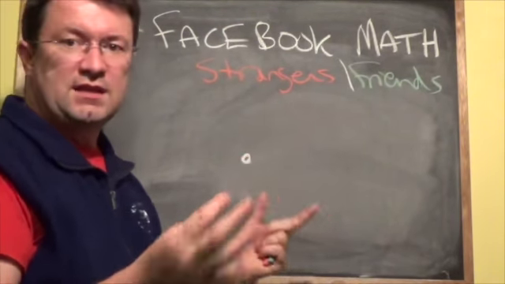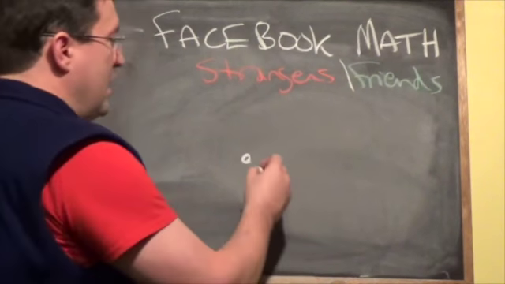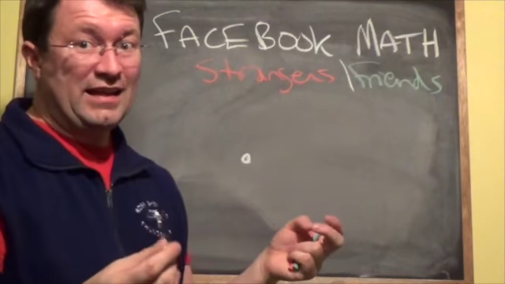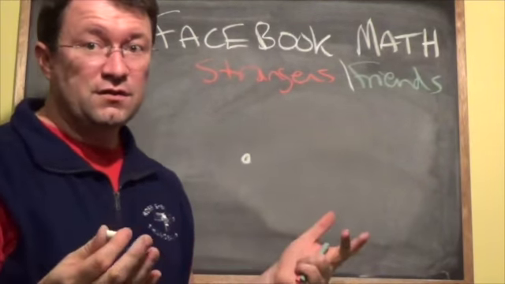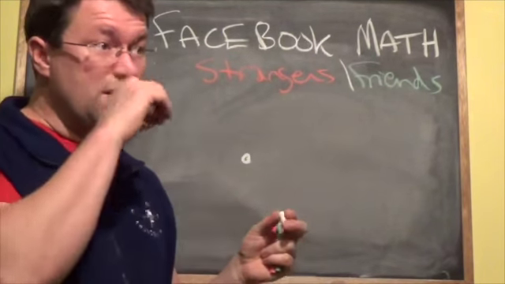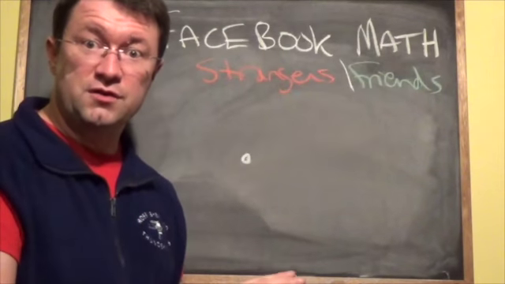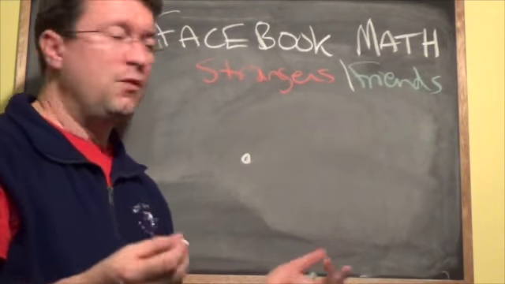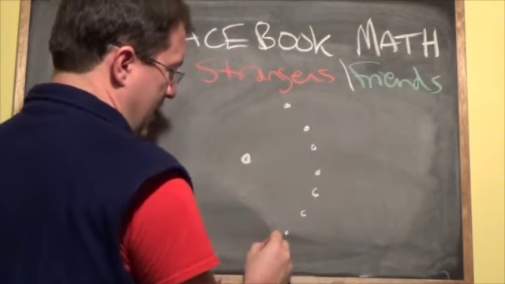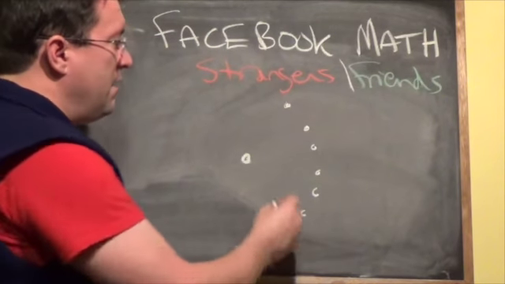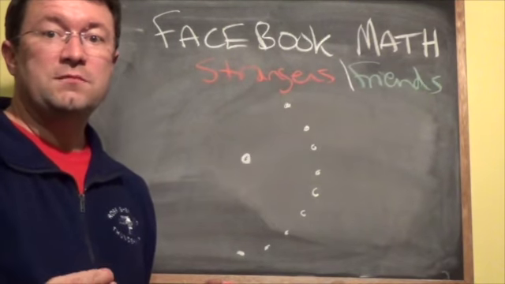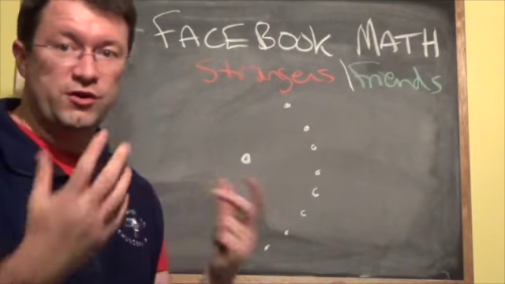Now, if we're going to split this up, out of that group of 9, you're going to have at least, probably, 4 connections that are either friends or strangers. What I mean by that is, let's say you've got 9 here. 1, 2, 3, 4, 5, 6, 7, 8, 9. At least 4 of them are going to be friends or strangers to you.